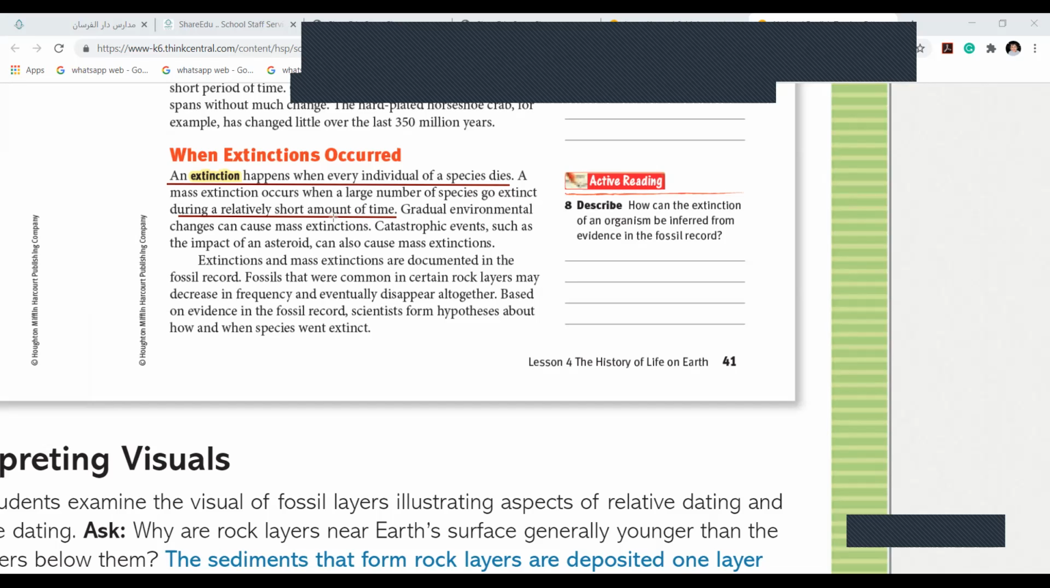Gradual environmental changes can cause mass extinctions. Extinctions and mass extinctions are documented in the fossil record. All these extinctions and mass extinctions are recorded. That's why now when you look on YouTube, you see that in 2010 this happened, in 2011 this happened. They have a record for all of these things.